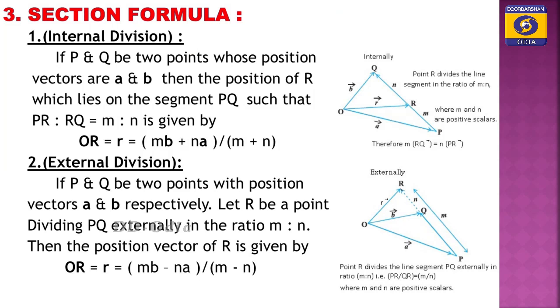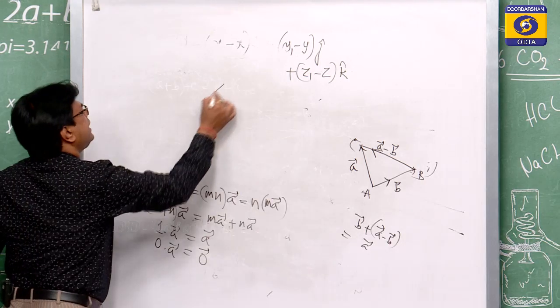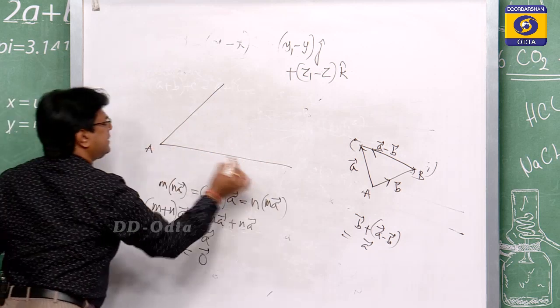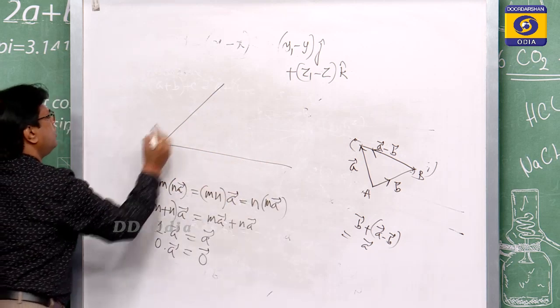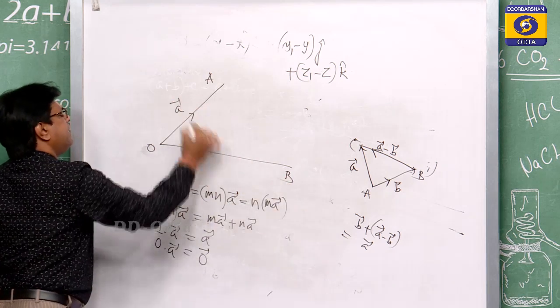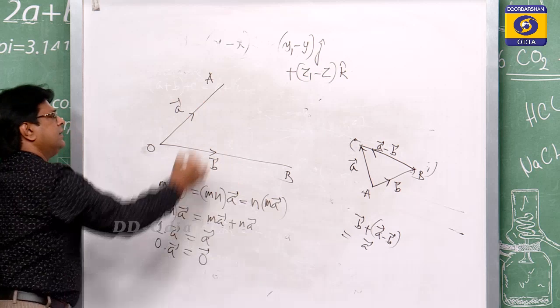Similarly, we can also take the section formula. In the section formula there are two types of section. One is internal section, another is external section. Suppose we take a vector, suppose this is your O, this is your A, this is your B. OA vector is your A vector, OB vector is equal to B vector.